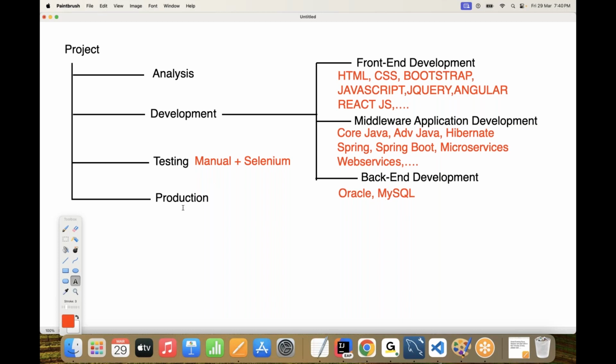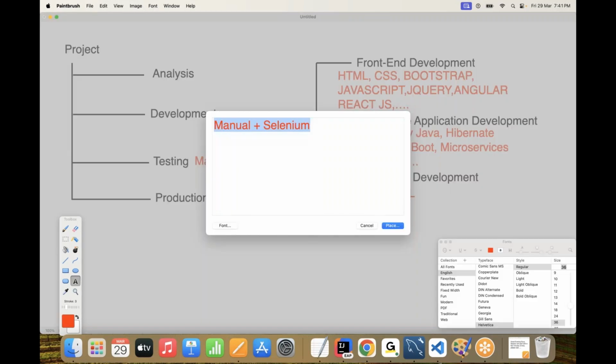Production. What is this production actually? After preparing our entire project, submitting that project to the client, sending that project to whom? To the client. This phase is nothing but the production phase. Understand it now? And in the production phase, what we are going to do? Mainly three things we are going to do. What are the three things?